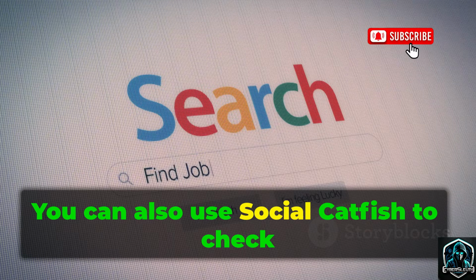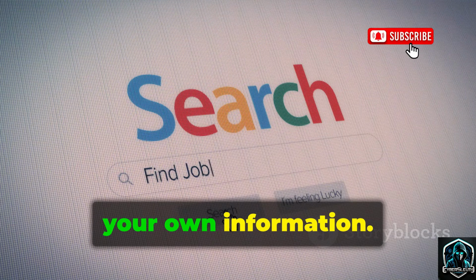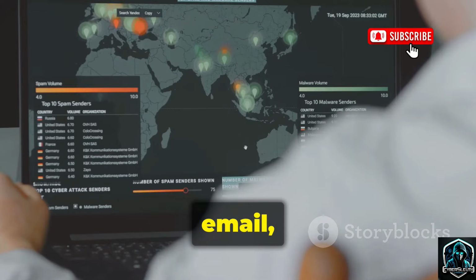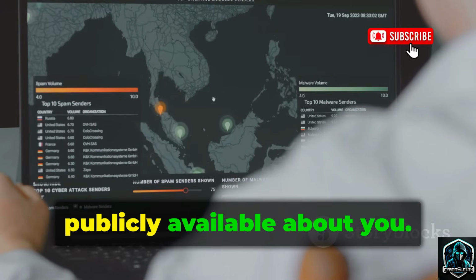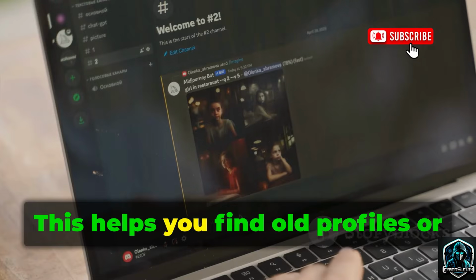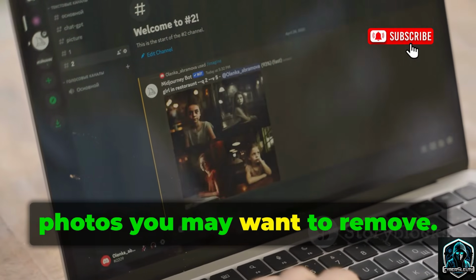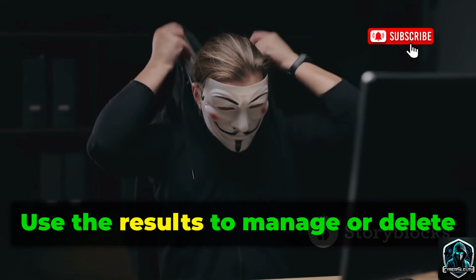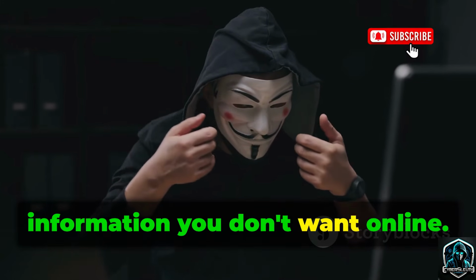You can also use Social Catfish to check your own information. Enter your name, email, or username to see what information is publicly available about you. This helps you find old profiles or photos you may want to remove. Use the results to manage or delete information you don't want online.